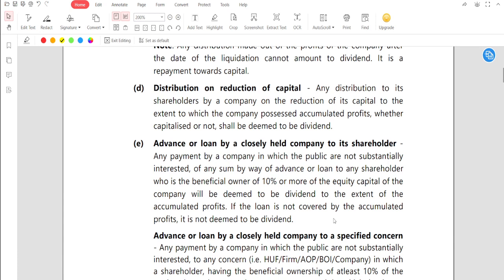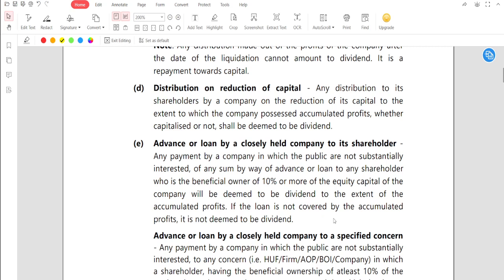Any payment by company, suppose a closely held company, it means the company in which publics are not substantially interested. Closely held companies are those companies where publics are not substantially interested, or any sum by way of advance or loan to any shareholder who is the beneficial owner of 10% or more of the equity capital will be deemed to be the dividend to the extent of the accumulated profits. If the loan is not covered by the accumulated profit, it is not deemed to be the dividend.